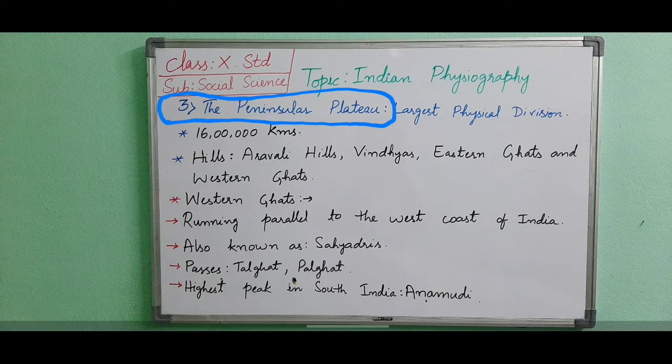It lies to the south of the Great Plains and occupies about 16 lakh kilometers. It is roughly triangular in shape and its apex is formed by Cape Kanyakumari in the southern extreme. Here apex means corner, and a cape is a headland of large size extending into the sea.